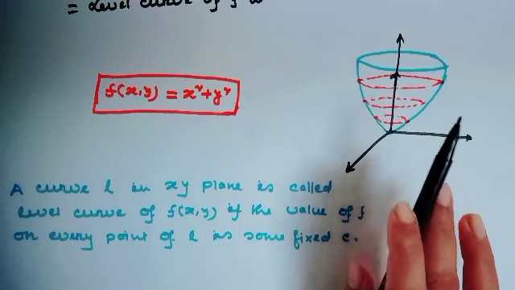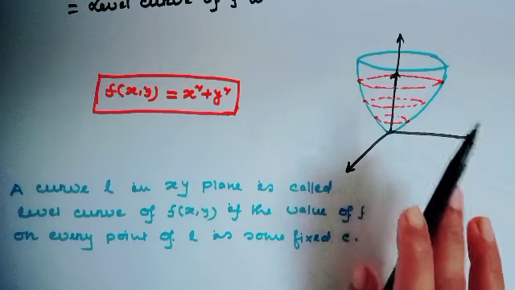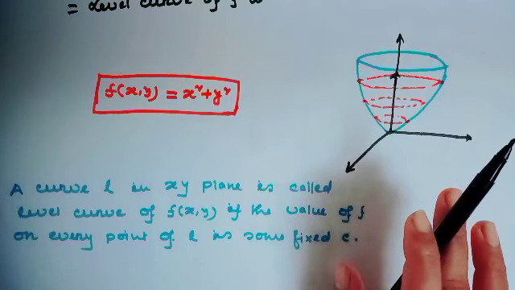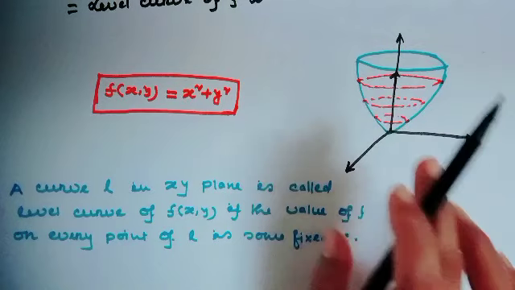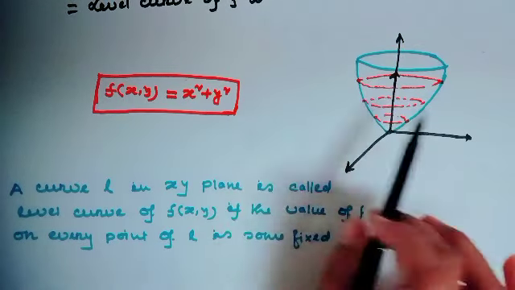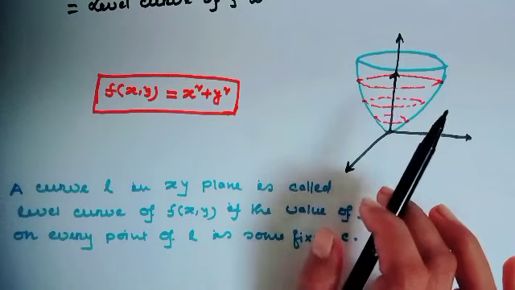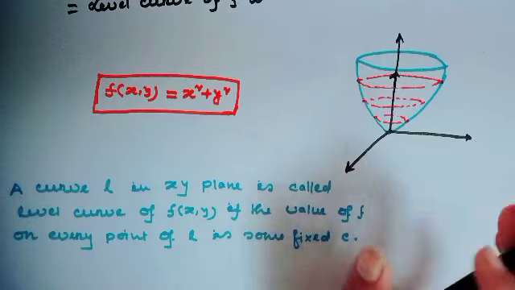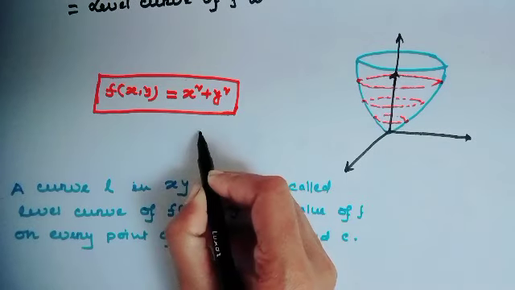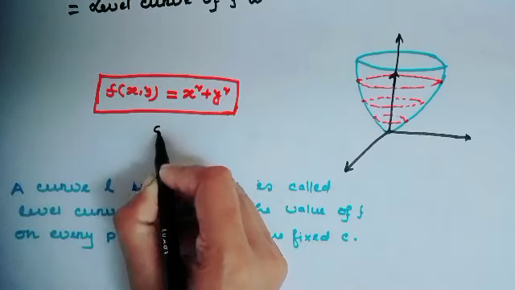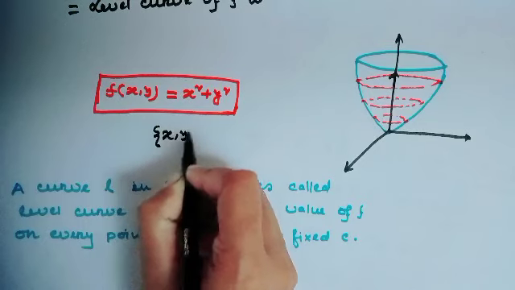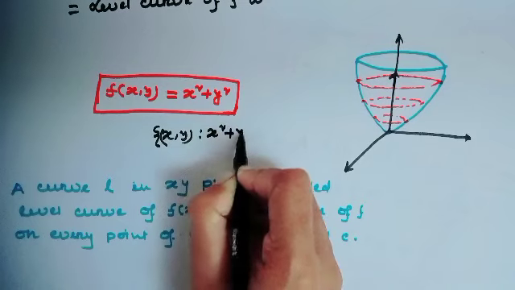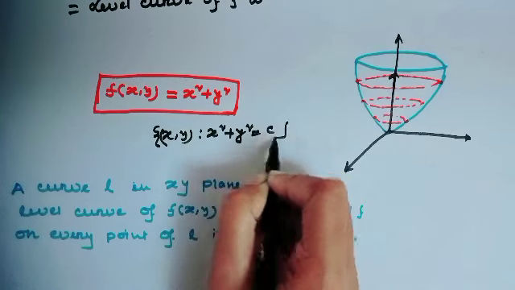An important role is played by something called the level curve. What is a level curve? I want those values of (x,y) which give the value z equal to c. That means the set of all (x,y) such that x squared plus y squared equal to c.